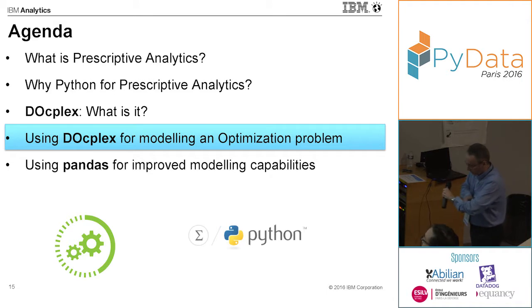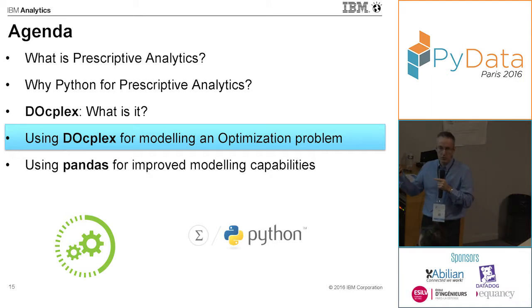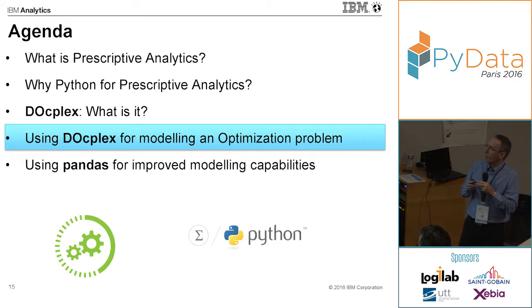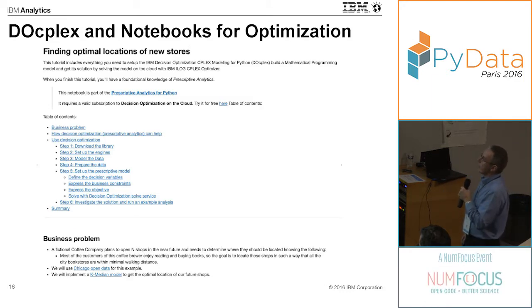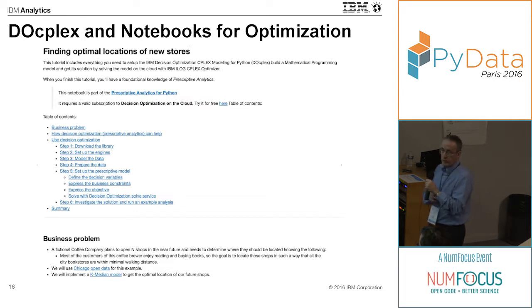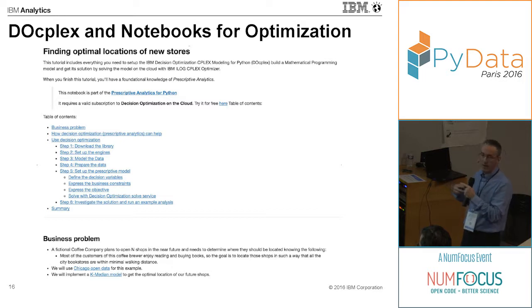So I'm just checking it. Okay, it's good. What I wanted to do is just to show you an example of the use of DoCplex with a simple optimization problem, using a notebook. Notebooks, as I said, are really great, and actually this notebook can be downloaded. It is available on GitHub. It's a very nice technology because you can combine documentation with your code, and you can execute from this environment.